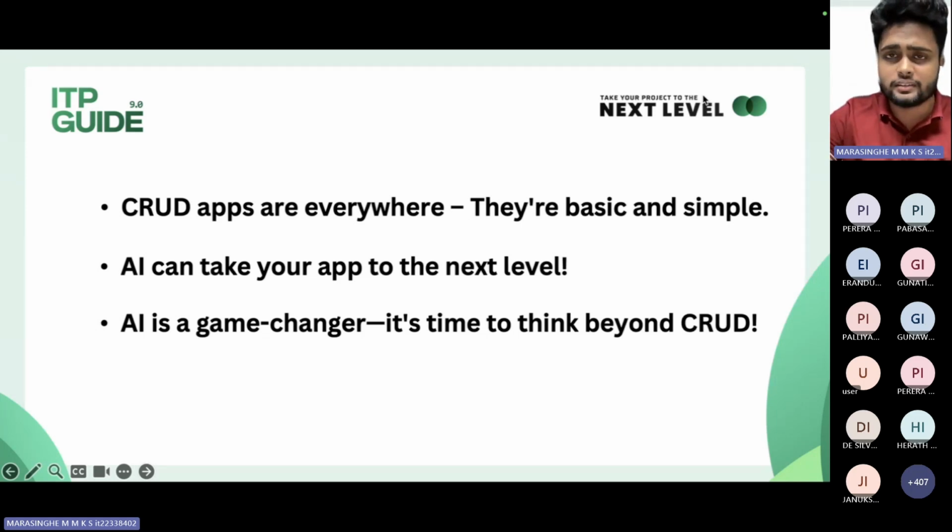With ChatGPT and the correct prompt, you can create a CRUD application within a few minutes. So what I'm suggesting is, let's combine these AI technologies and your ITP project together. By doing so, you can go beyond your CRUD applications and take your project to the next level, and it will definitely impress your evaluators as well.